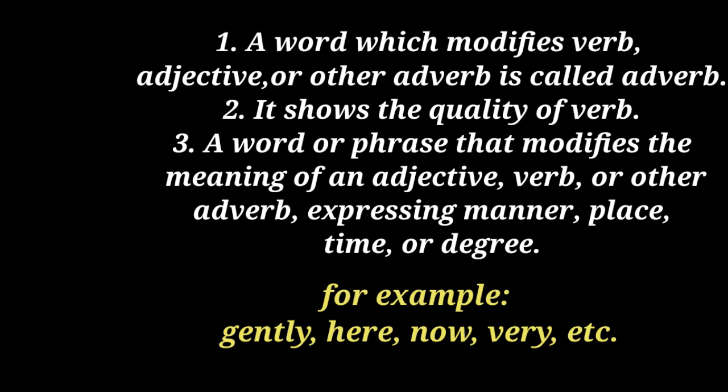Number third, a word or phrase that modifies the meaning of an adjective, verb, or other adverb expressing manner, place, time, or degree. For example, gently, here, now, very, etc.